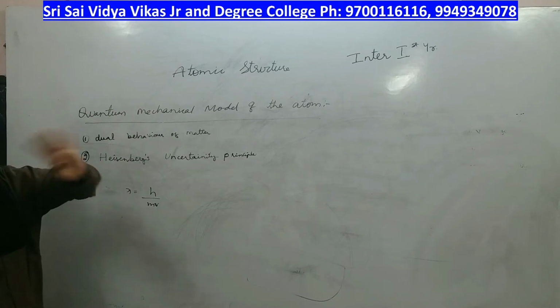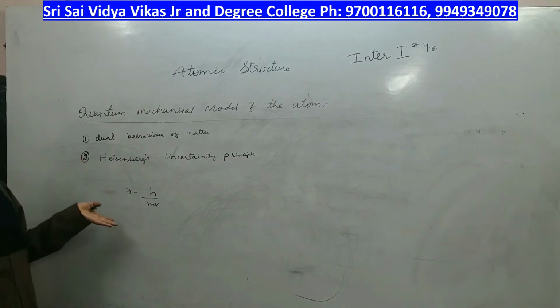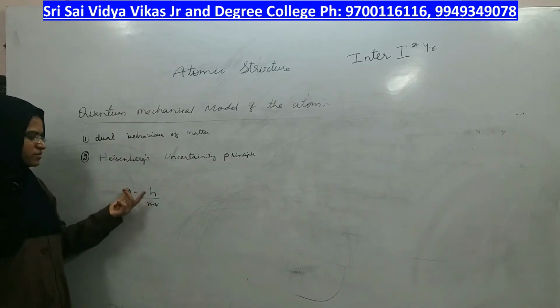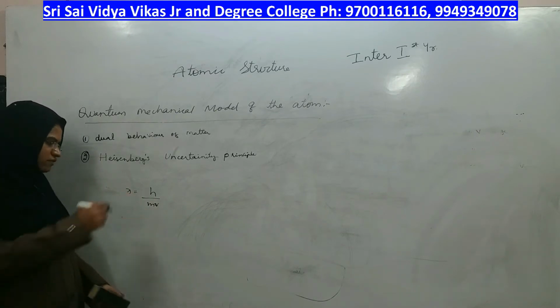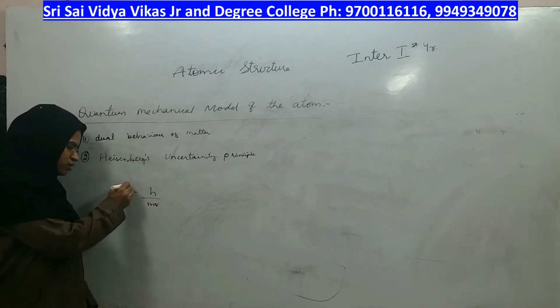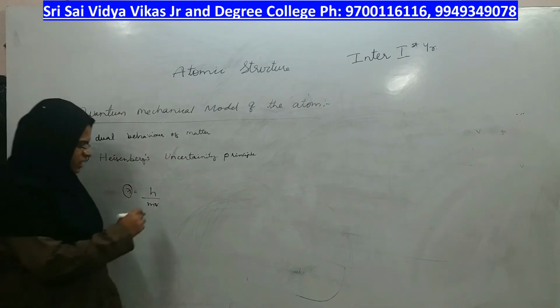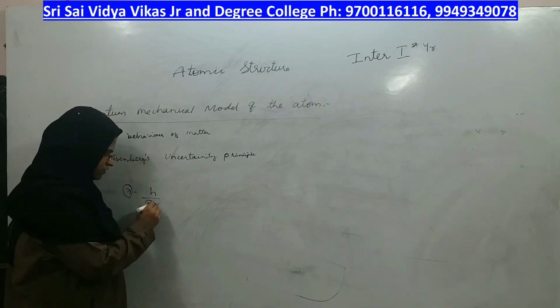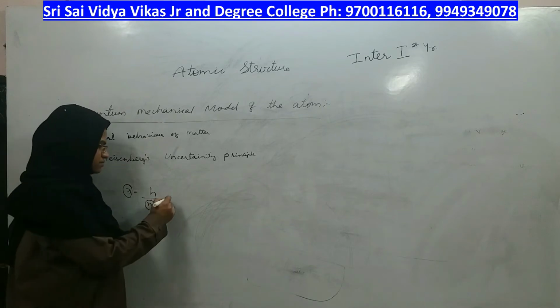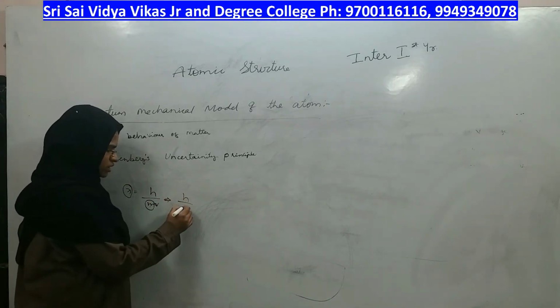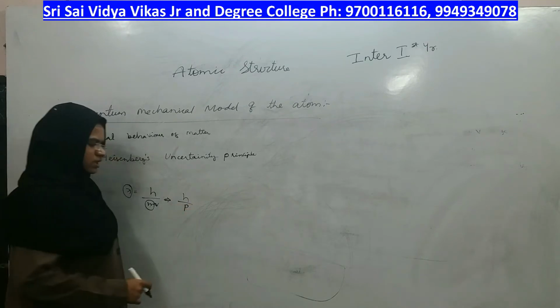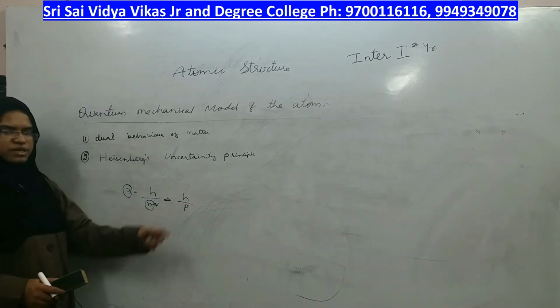If you understand matter, electron becomes very easy to understand, right? So, matter has wave nature as well as particle nature. Wave nature is because of its wavelength and particle nature is because of its mass, right? But when you substitute mass and velocity by taking wave nature, it becomes momentum.